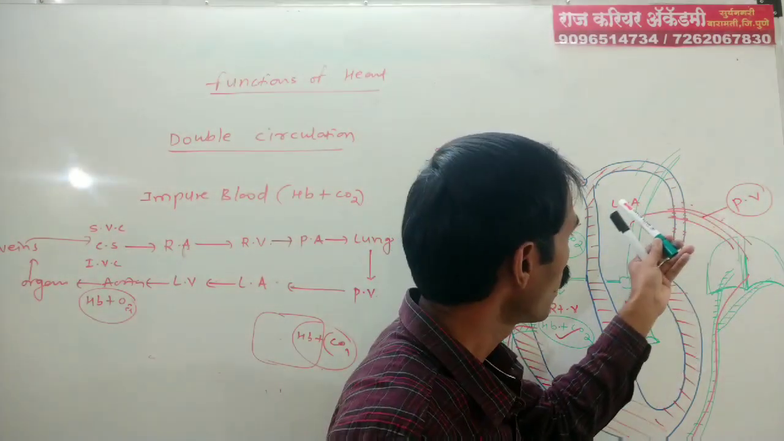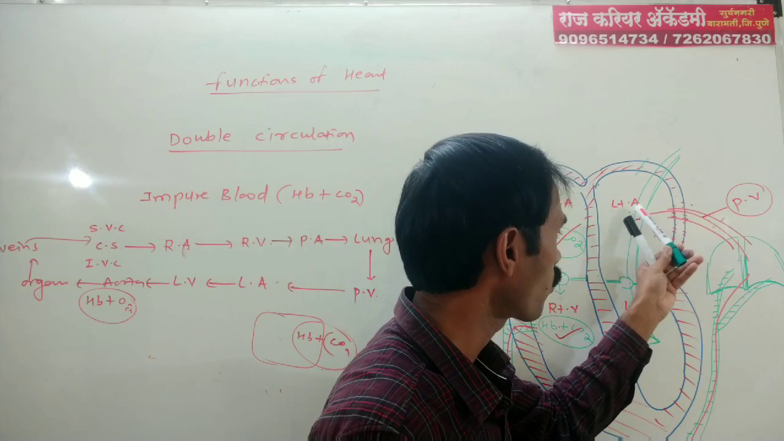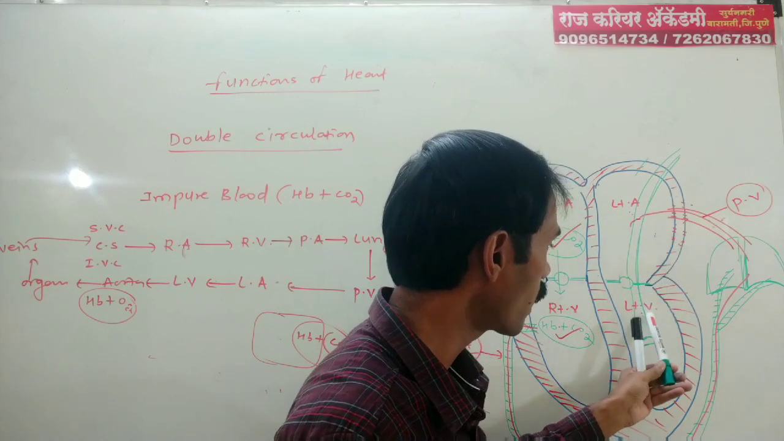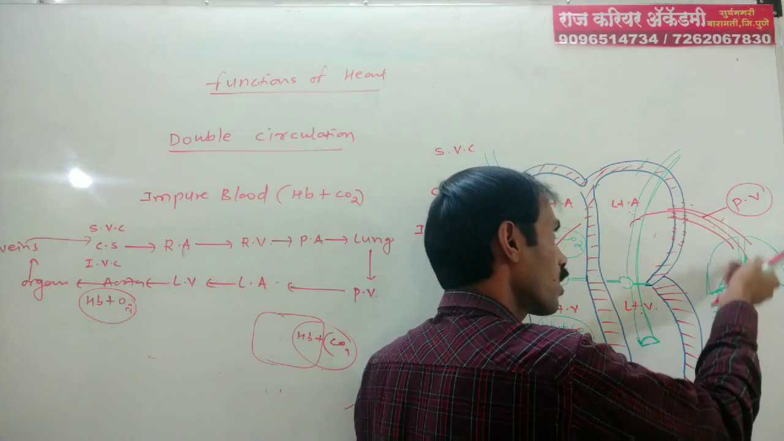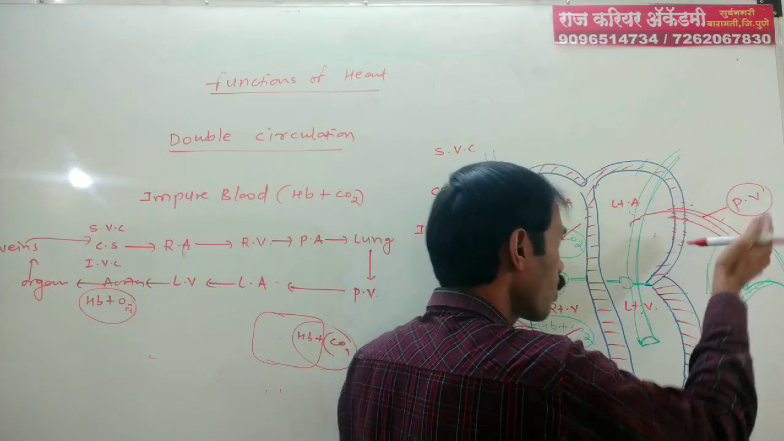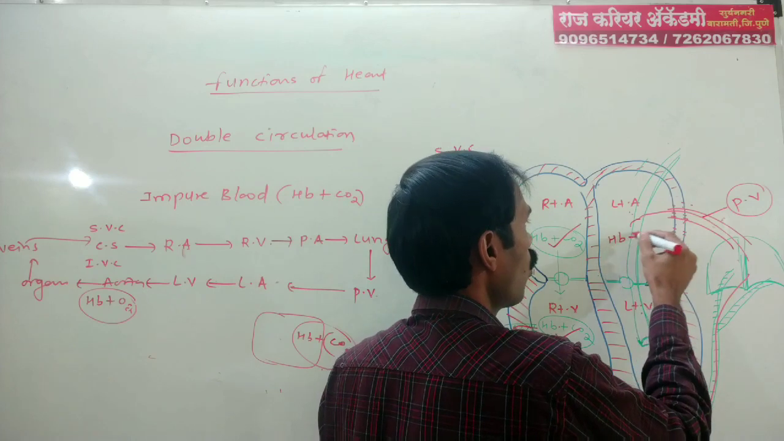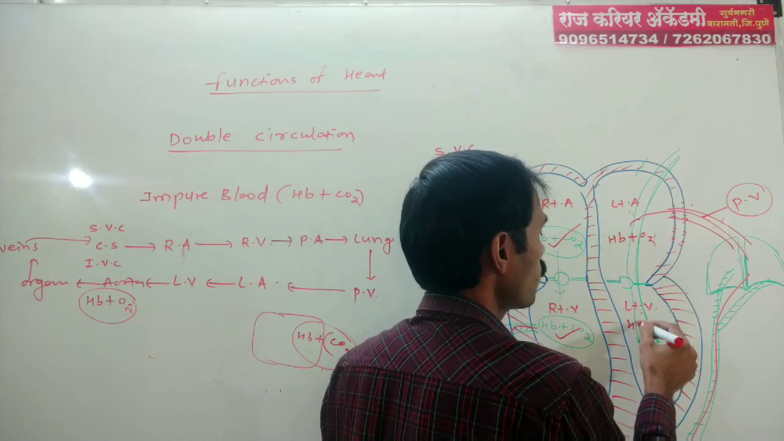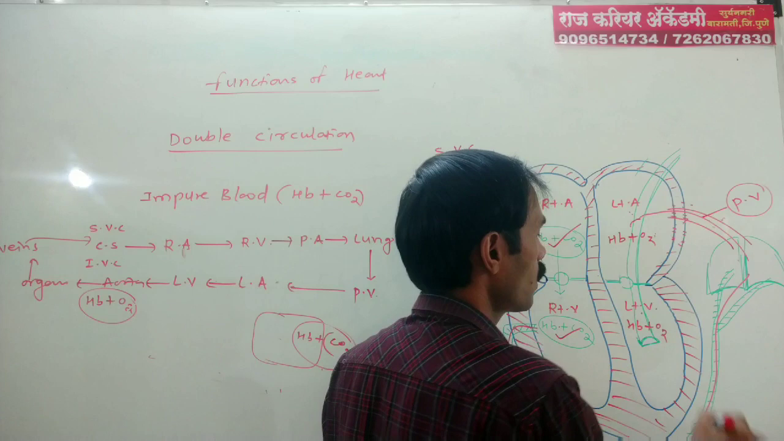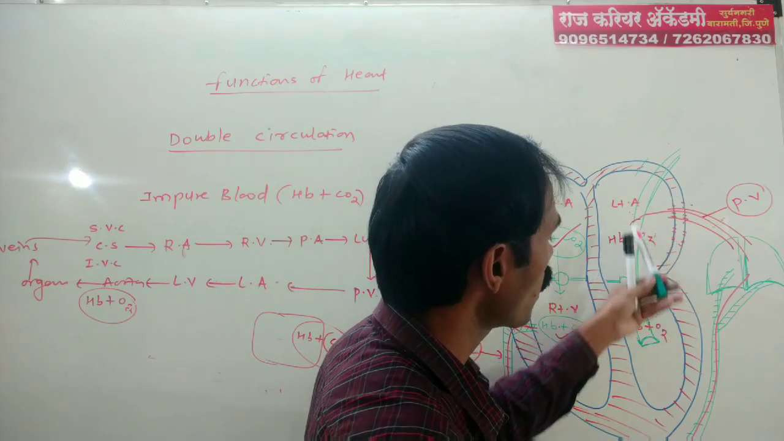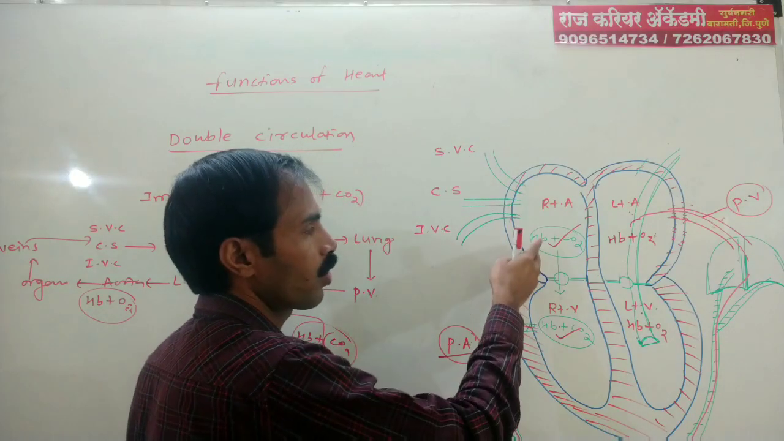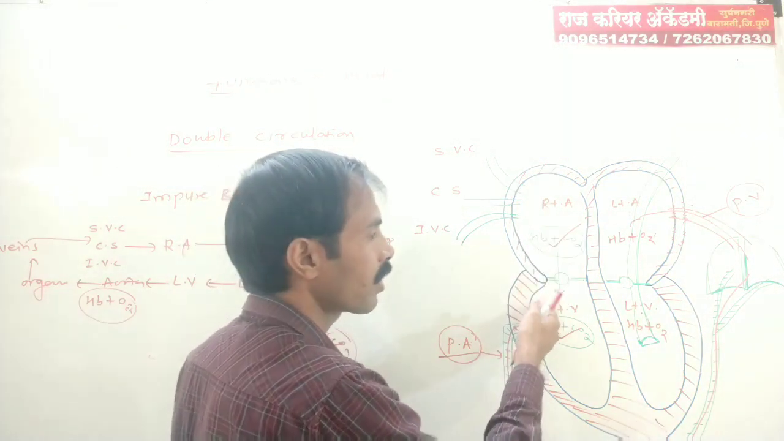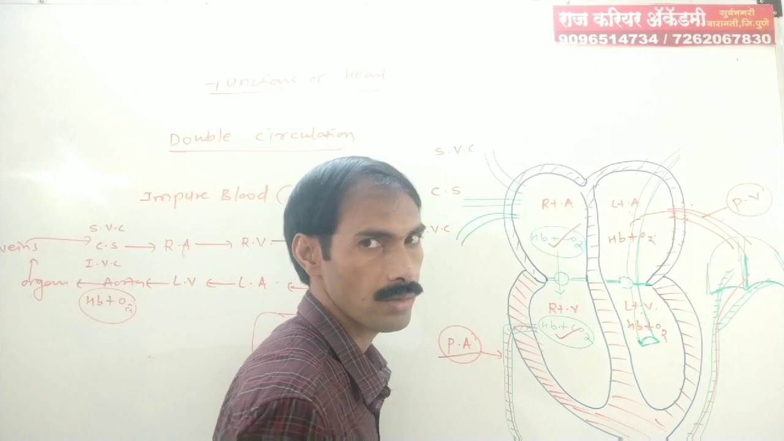Blood goes to the left atrium, and from the left atrium to the left ventricle. Purification of the blood takes place in the lungs, so the blood coming with the help of the pulmonary vein is pure. That is Hb plus O2, and this is also Hb plus O2. This means the left side of the human heart consists of pure blood and the right side consists of impure blood.